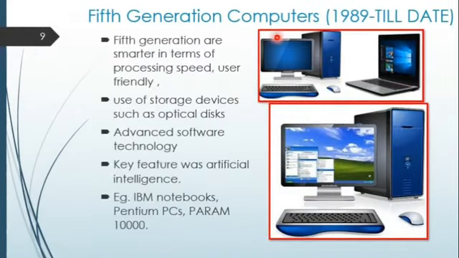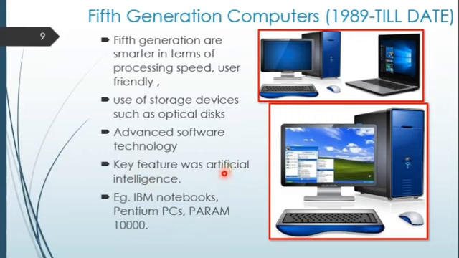Now the fifth generation computers, 1989 till date. Fifth generation computers are smarter in terms of processing speed and user friendly. You are watching these laptops and PCs, personal computers, and here is an example of that. They use storage devices such as optical discs. Optical disc means CDs and DVDs and Blu-ray discs. Advanced software technology was used in these PCs at that time. And a key feature of these computers is artificial intelligence.